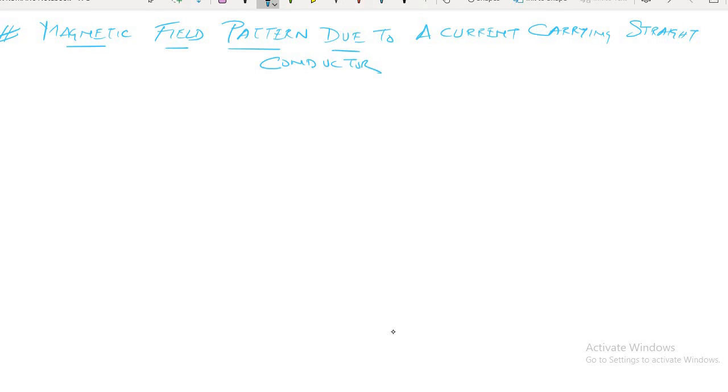Any idea, Subrat and Sujal, regarding this topic? If you have any idea, come on, tell me. The magnetic field pattern will look like what? Circle. Circle. Very good.